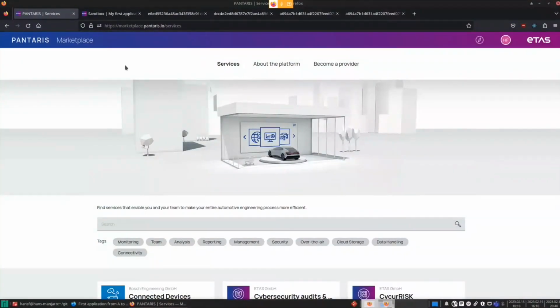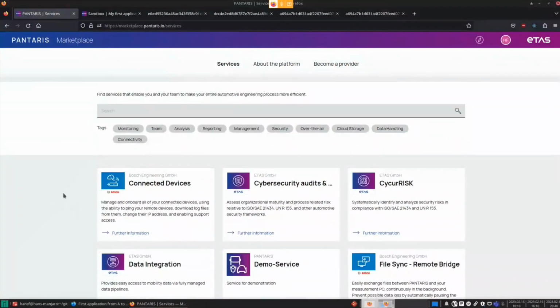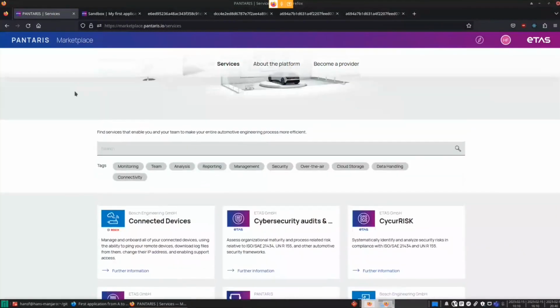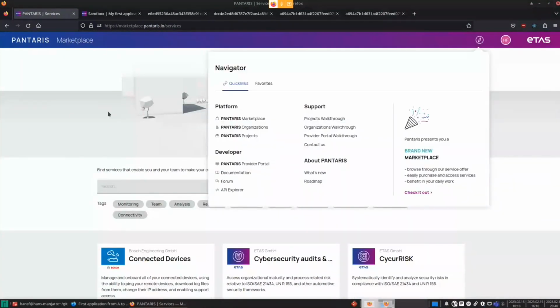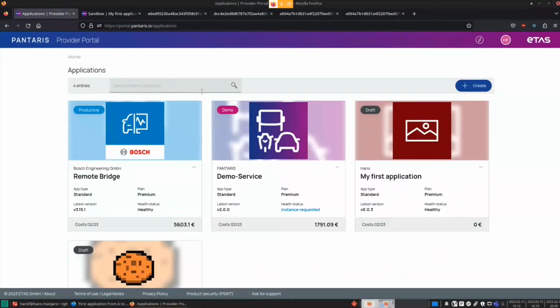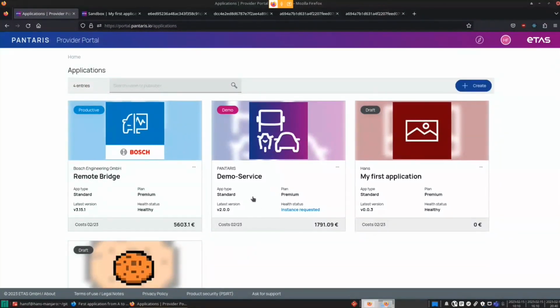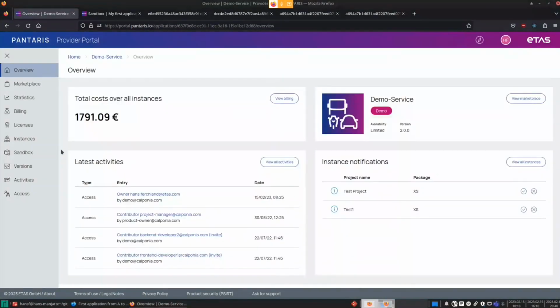Okay, to see where your service will be in the end, we will start from the marketplace where you want your service to be visible for customers. Like we have one demo service here. But how do we get there? To be able to get your application up and running, you will go to the Panteras provider portal. There I already have different applications. If I want to create a new one, I can do it on the top right. But first, let's take a look at what we would be able to see.